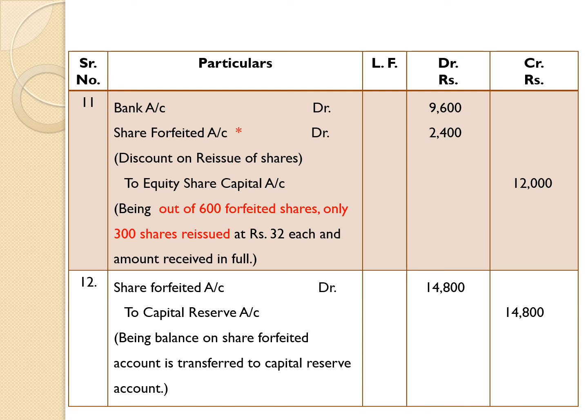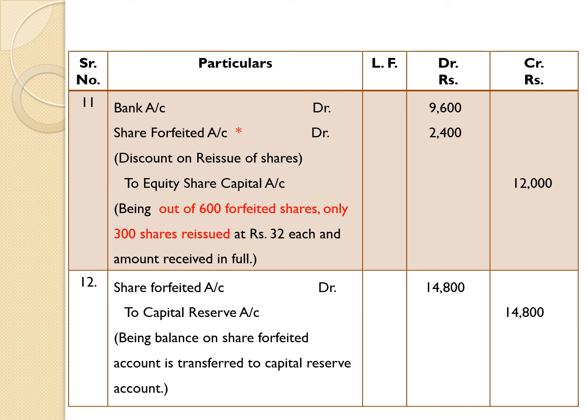Therefore, we are giving credit to capital reserve account for rupees 14,800. Narration: being balance on share forfeited account is transferred to capital reserve account.